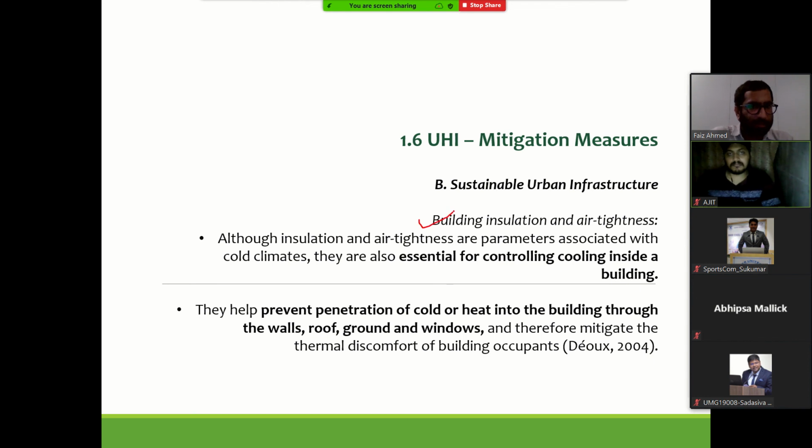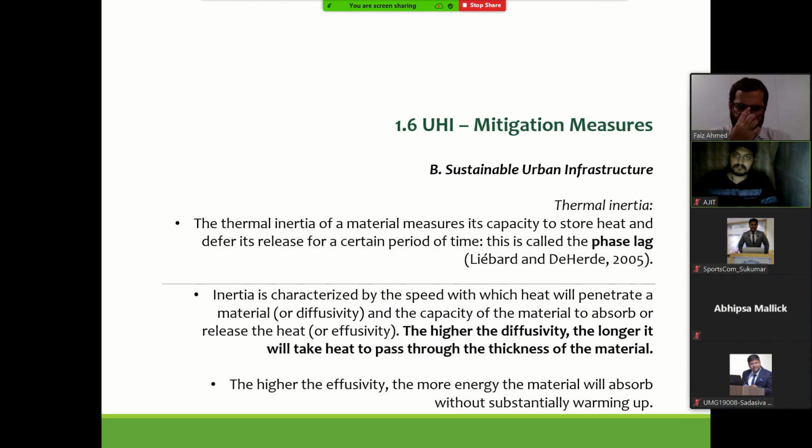Building insulation and air tightness. Apart from the design and the reflective material that we discussed, we should also talk about how much heat will come through walls, windows and roof. Last time we have seen how a building works, from the aperture, where the heat is absorbed, which are the major sources of heat. So designing those things also helps in mitigating the heat islands.